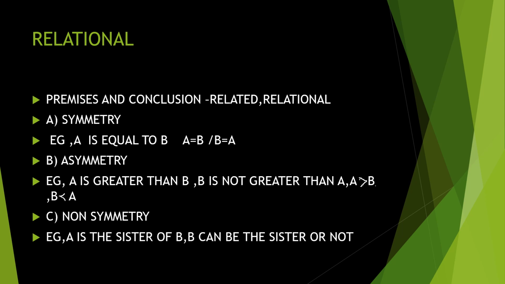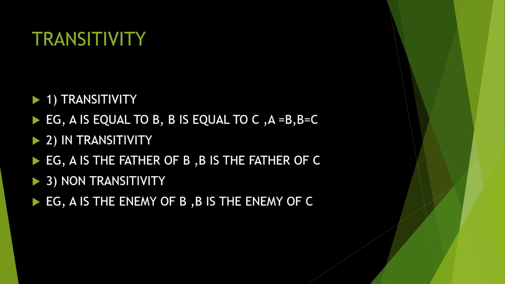Non-symmetric, A is a sister of B. B can be the sister or not. So it can be a possibility, might be or not. That is non-symmetry. A is a sister of B. B can be a brother or a sister. So there is a possibility of can be or cannot be. Now it is clear. Symmetry, relation is there. Asymmetry, no relation the other way. Understood? Vice versa it will not come. And non-symmetry can be or cannot be. So I think now the first area is over for you.